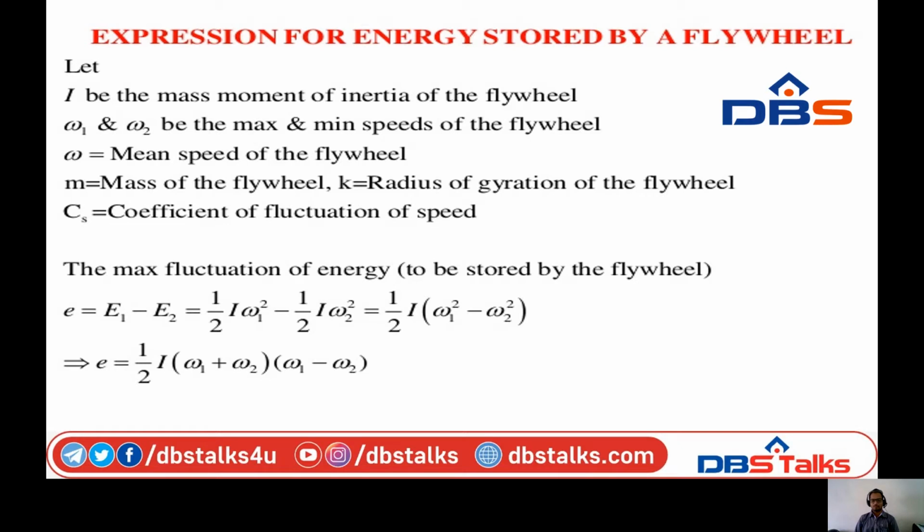The coefficient of fluctuation of speed is Cs, and the coefficient of fluctuation of energy is Ce or Ke. So the maximum fluctuation of energy, that is the difference of energy, delta E or small e, equals E1 minus E2.